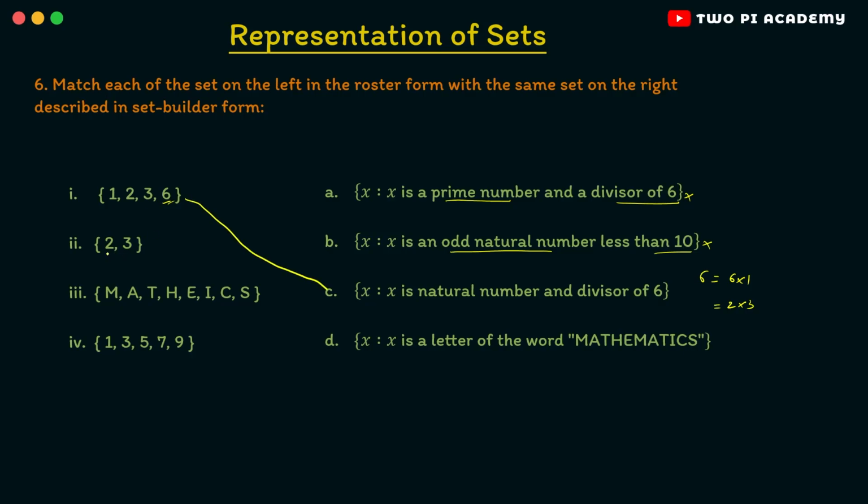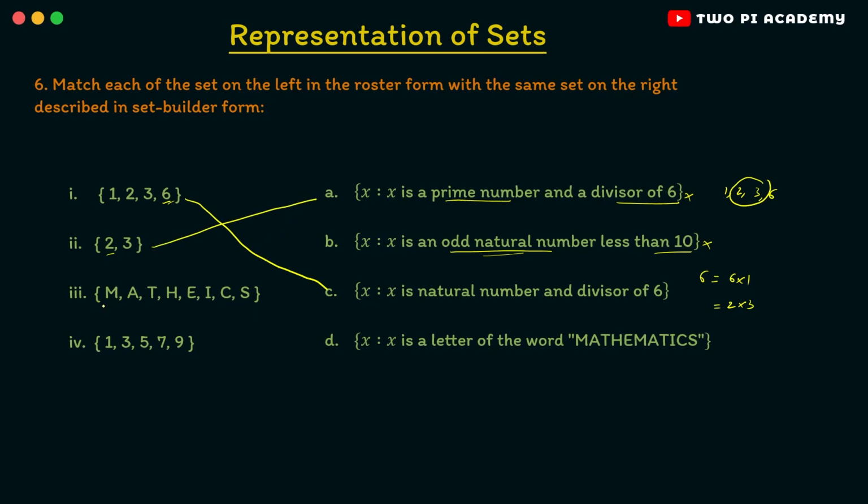And then the second one, the set of 2 and 3. Now here if you compare it with the option B, it is x is an odd natural number, but clearly we have 2 which is not an odd natural number. And now we will compare with the option A, x is a prime number and divisor of 6. Clearly before we have found the divisors of 6 which are nothing but 1, 2, 3 and 6. Now out of these the prime numbers are 2 and 3, right? Clearly this is that set. So both of these are the same sets.